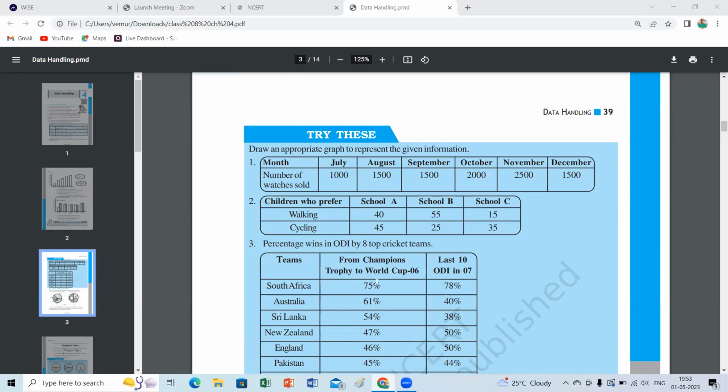So, as we said, first you have to read and understand which information is given. Here the first question: different months, July, August, September, October, November and December, number of watches sold. Okay, what is the title we can expect from this information?